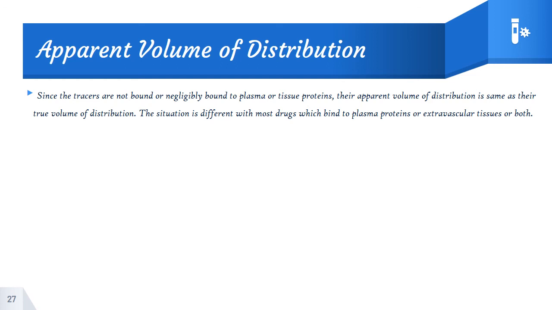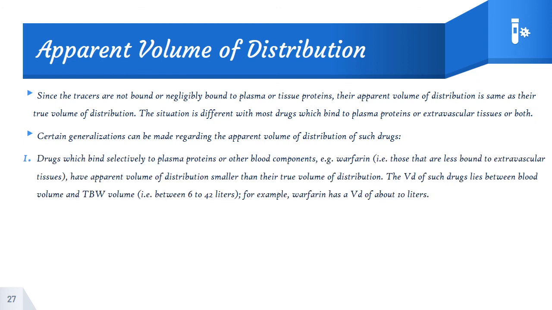That situation is different with most drugs, which bind to plasma protein, extravascular tissues, or both. Some generalizations have been made regarding the apparent volume of distribution of such drugs. First, drugs which bind selectively to plasma protein or other blood components, for example warfarin, and are less bound to extravascular tissue, have an apparent volume of distribution smaller than their true volume of distribution.